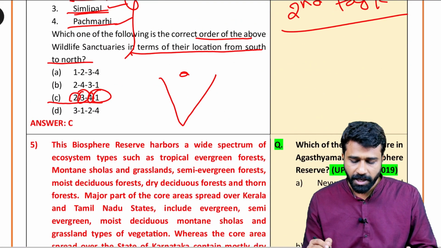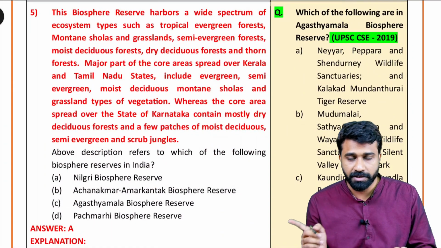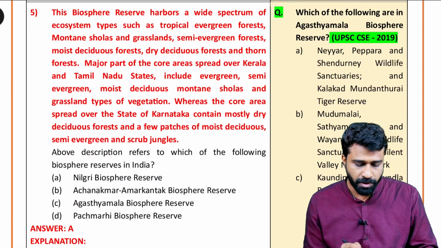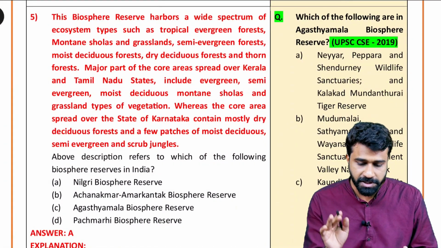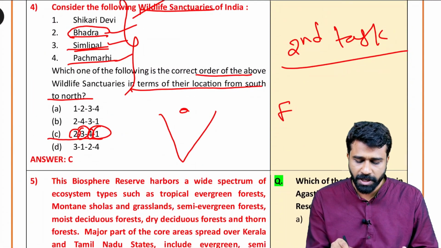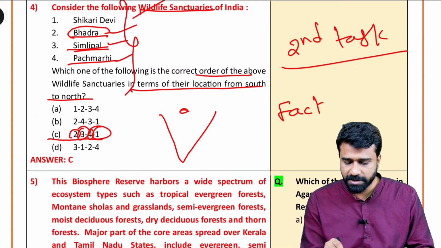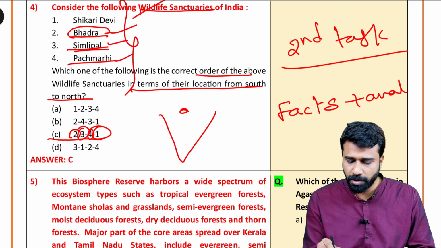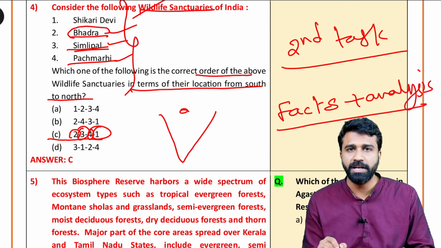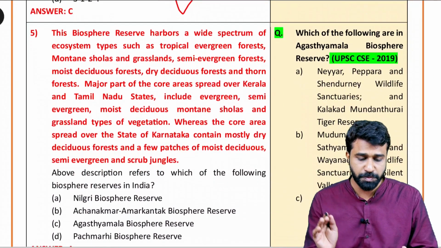Okay, second task. What is the floating national park, in which year they have asked, where it is located? This is also important, and its features. So how should you learn here? You have to learn facts and also analysis. This is very important. Facts and analysis should be combined while learning the national parks, wildlife sanctuaries, and biosphere reserves.